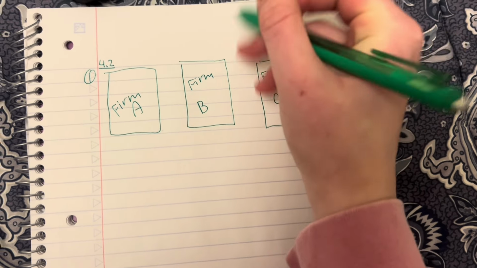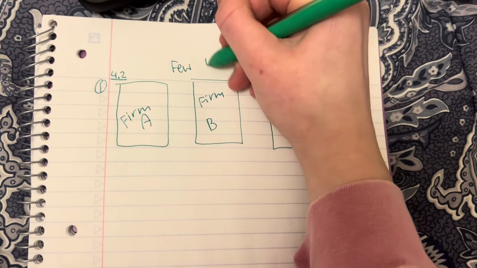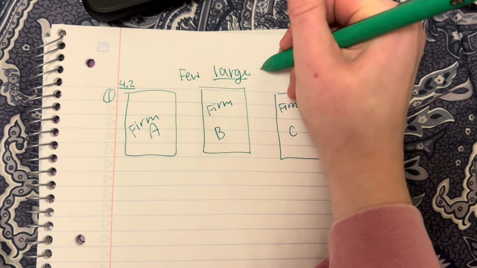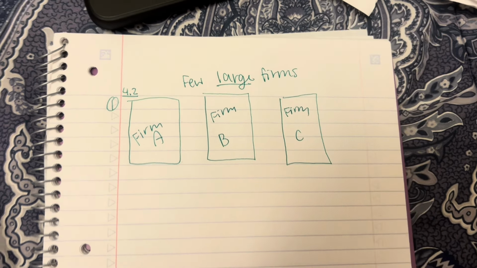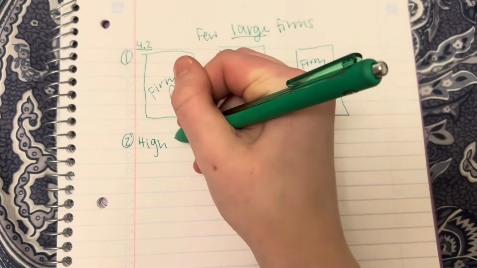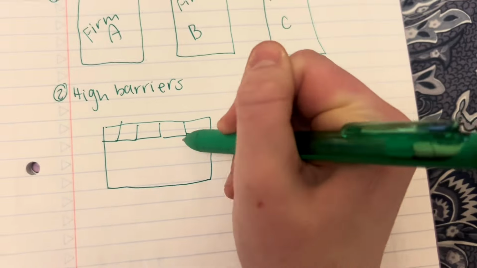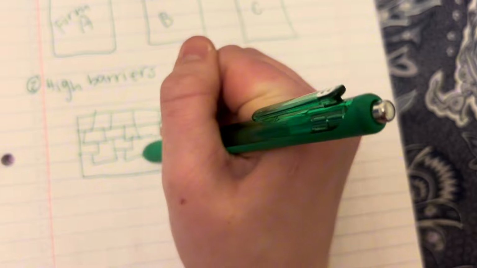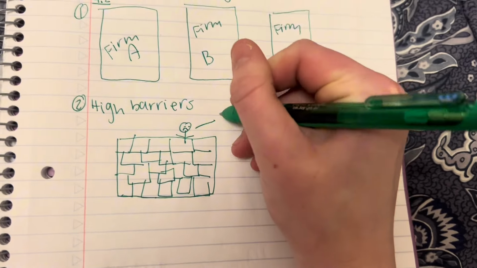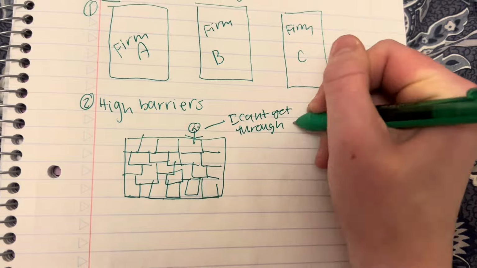That being said, the first characteristic is that oligopolies have few large firms. An example of this is cell phones, cars, and cereal. The second characteristic is high barriers. This means that there's high barriers to entry for new participants in the firm. There will be significant obstacles like startup costs and strong brand loyalty, patents, or regulations that make it difficult for